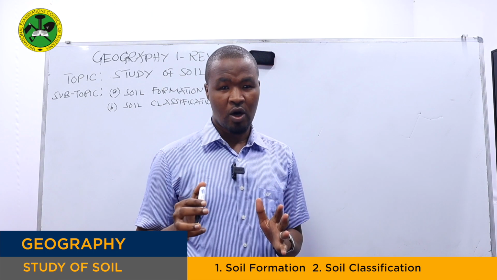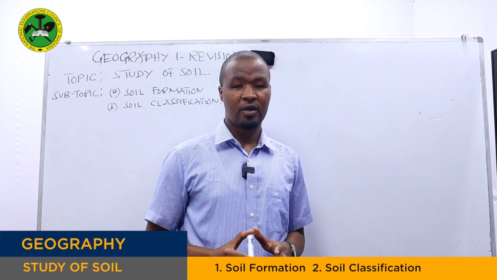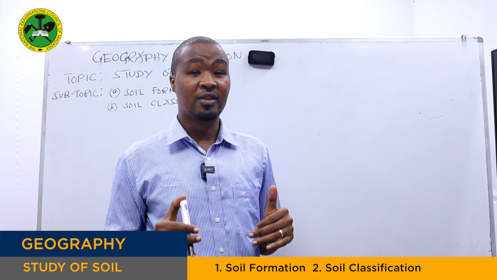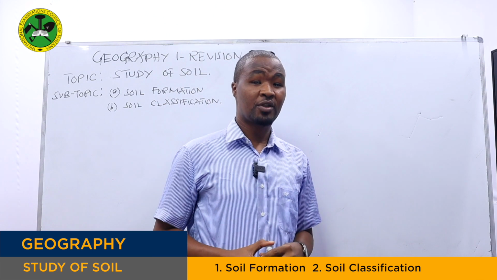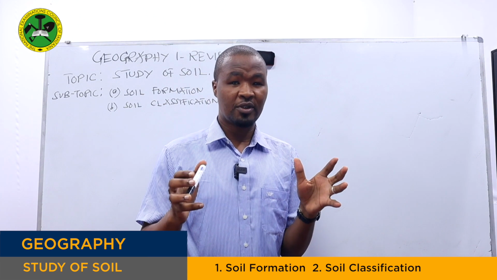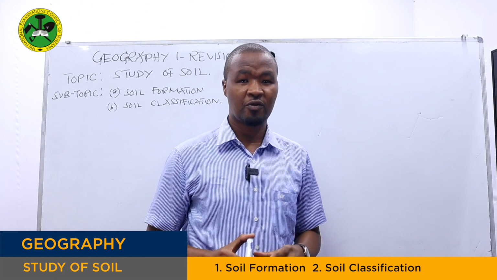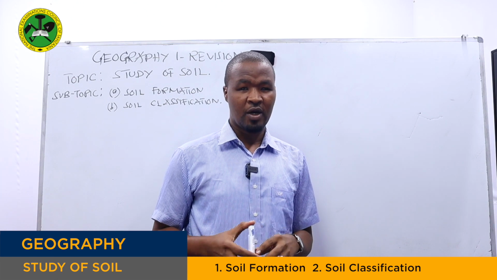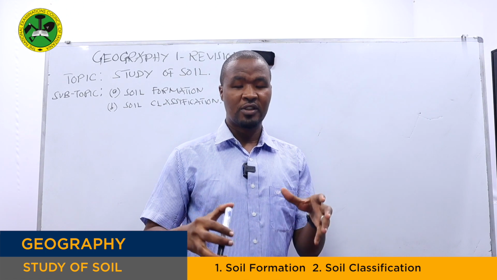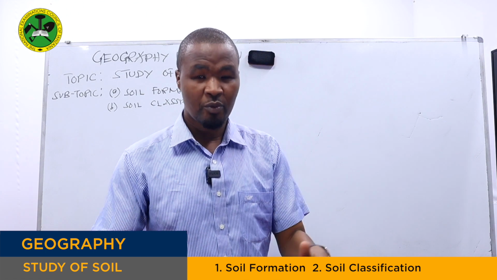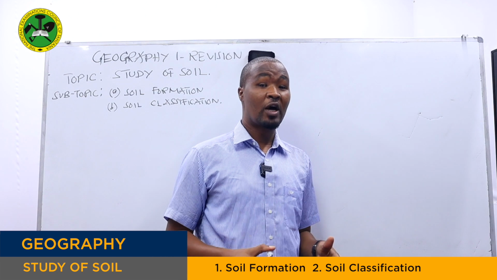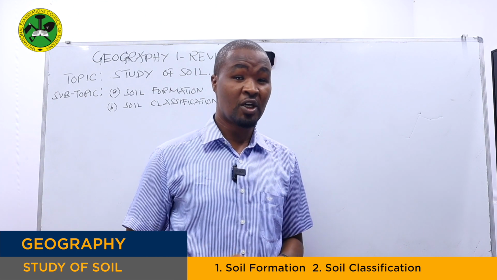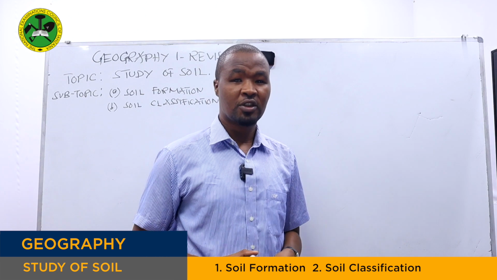When rock undergoes weathering, it may disintegrate into the smallest particles. The smallest particles after the disintegration of rock we call regolith. The accumulation of those particles in a certain place, once they stay there for a long period of time, may undergo simple and complex processes to form what we call soil.